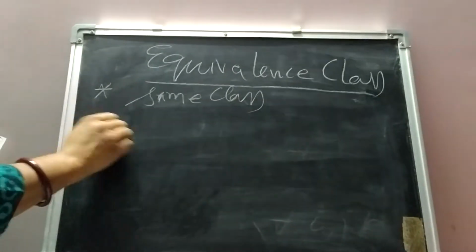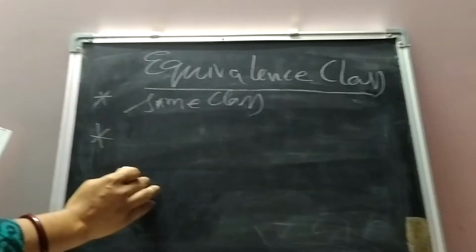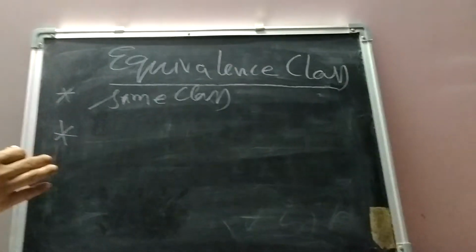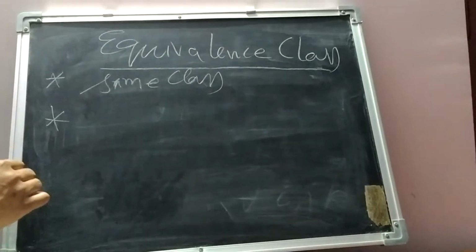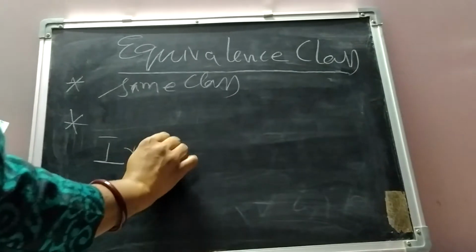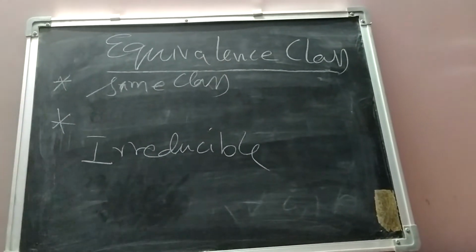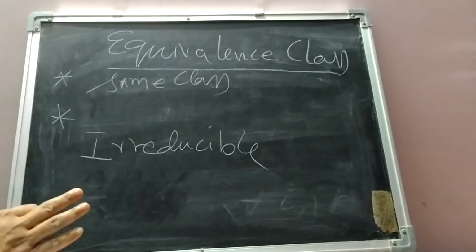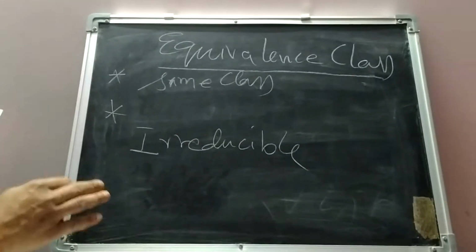Any two classes for a given Markov chain should be either identical or disjoint. These are some of the results. A very important property is that a Markov chain is said to be irreducible if there is only one class. It means that all states communicate with each other.